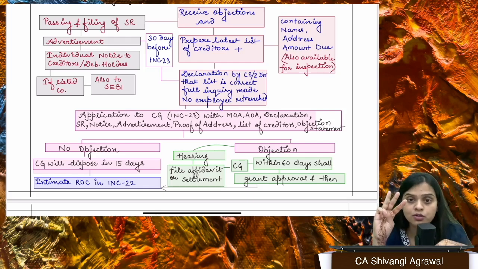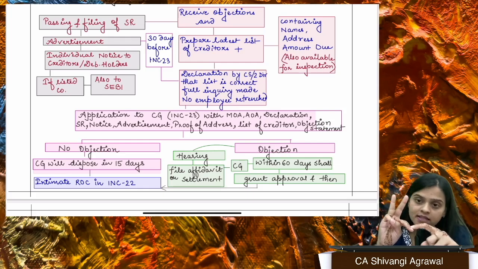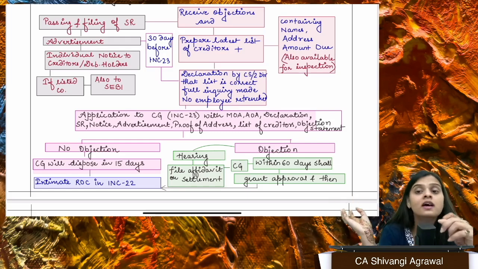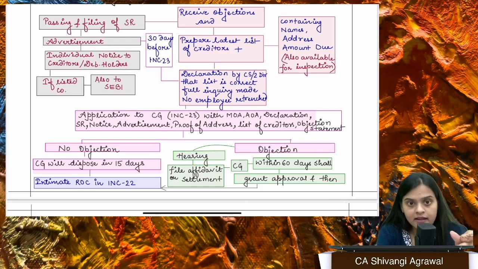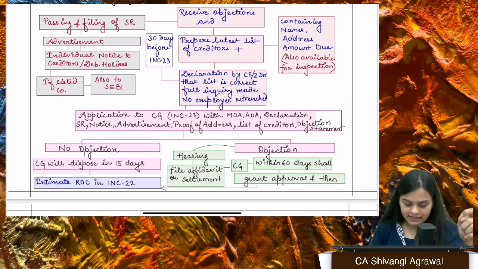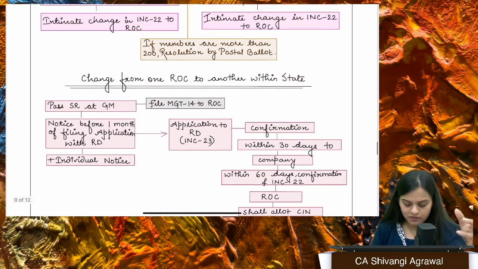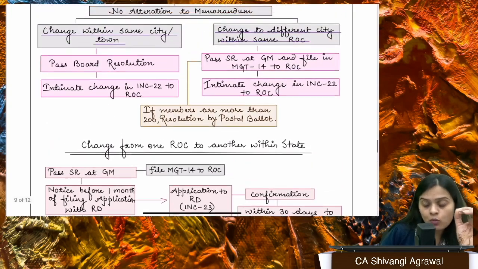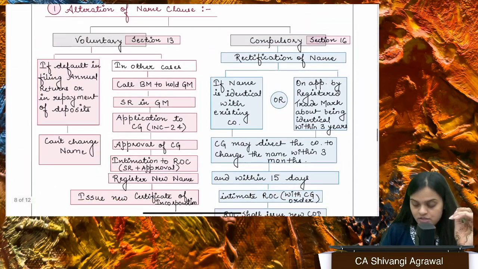See, you could have done three things: pay their debts, make sufficient provision for their debts, or provide them adequate security. If you have not done this, the CG is not going to grant you approval to shift your registered office from one state to another, right? Okay, so the CG is going to satisfy itself on that. There is an entire detailed procedure which has also been given, but you have to remember what I am telling you.